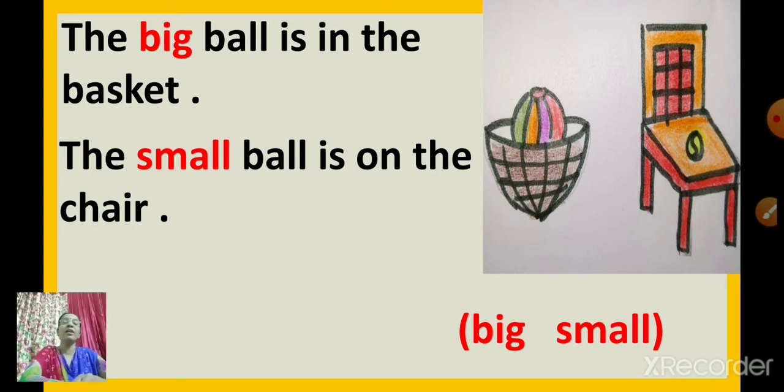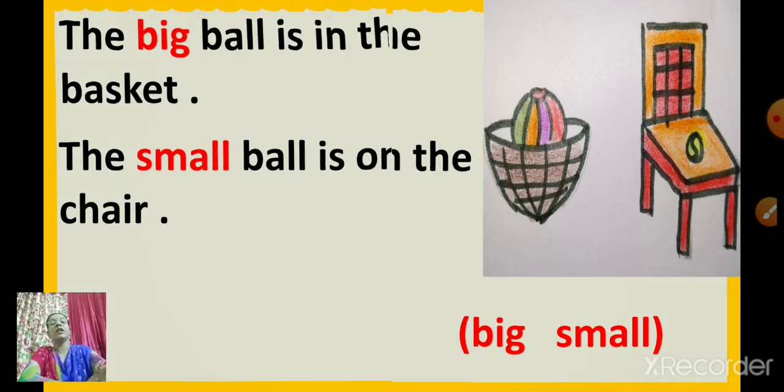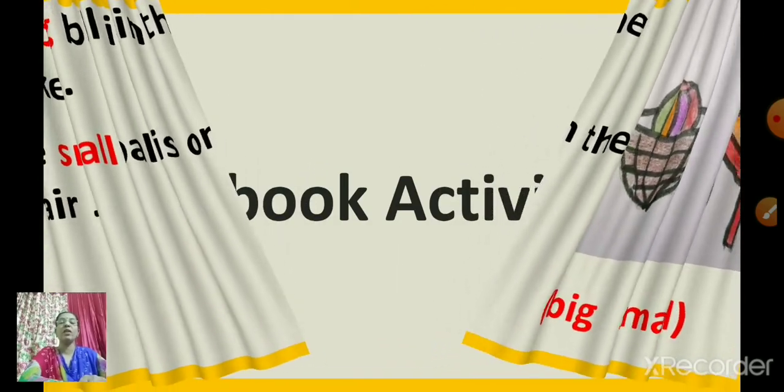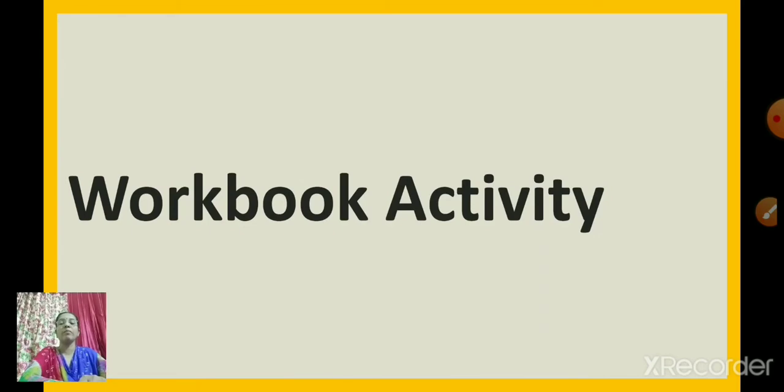Okay. Now children, we are going to start with the Active English workbook activity. You are going to remove your Active English workbook. If you have the book, remove it. Take your pencil, eraser. And if you don't have the workbook, then you will take your notebook and note down what is given on the screen.